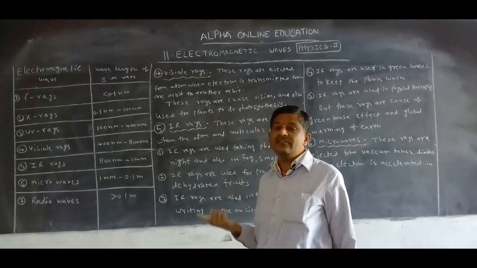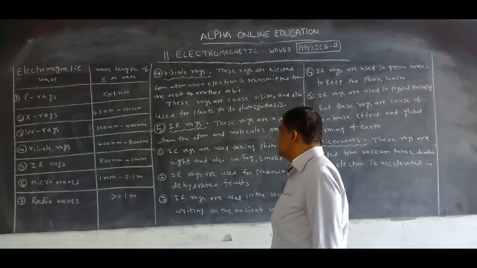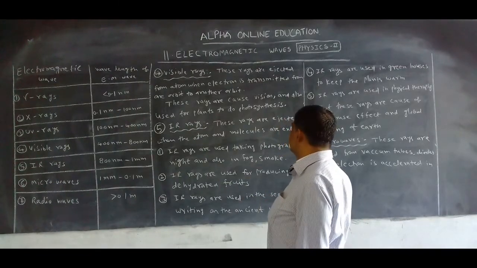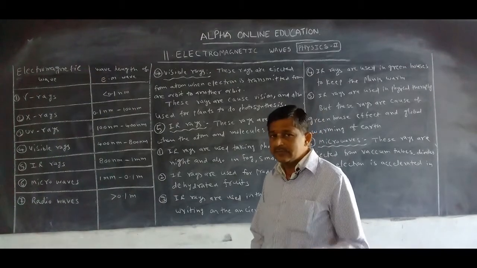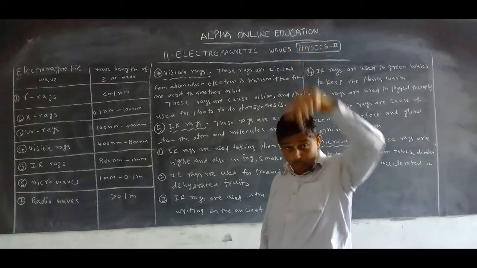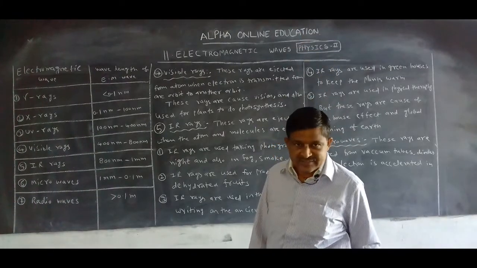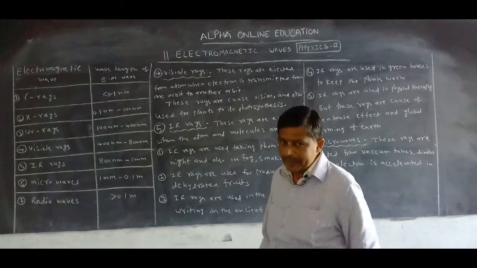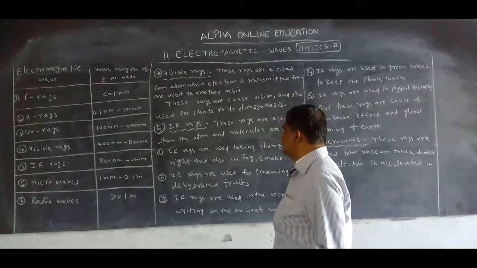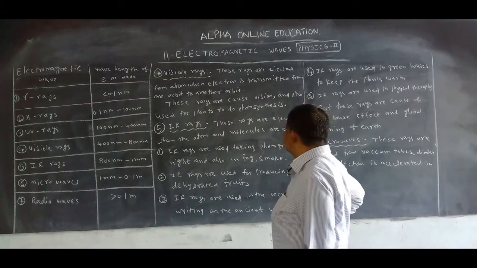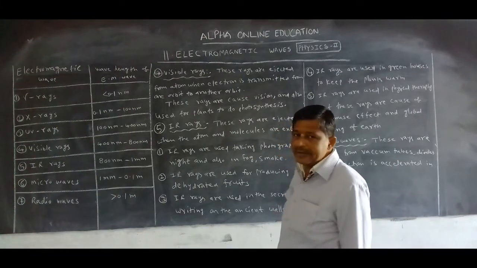How can we get visible rays? These rays are ejected from an atom when an electron is transmitted from one orbit to another orbit. Ultraviolet rays are from higher to lower, but visible rays are from one orbit to another orbit.